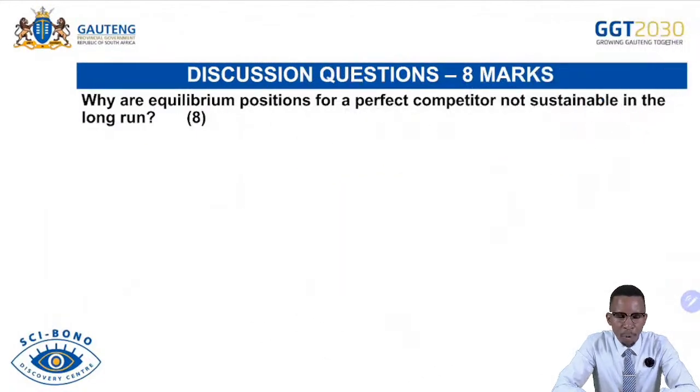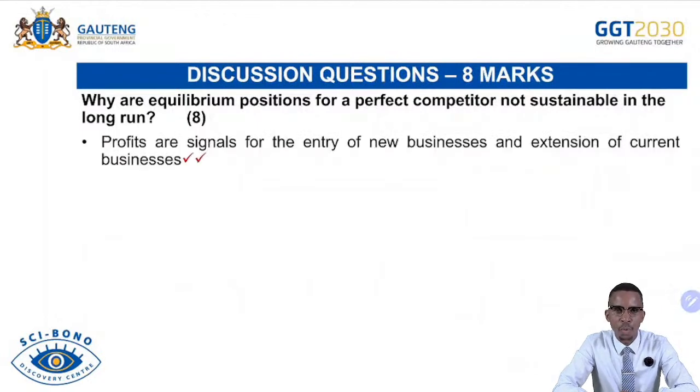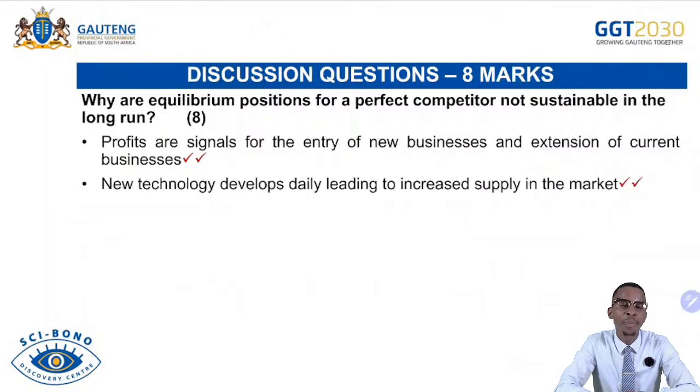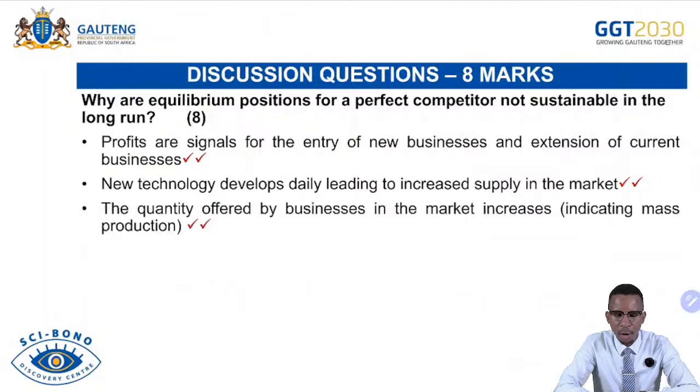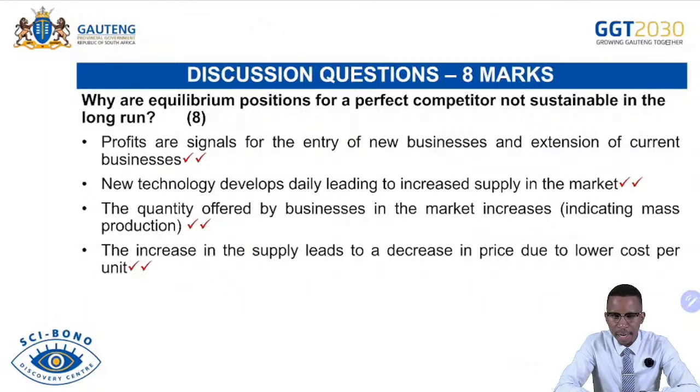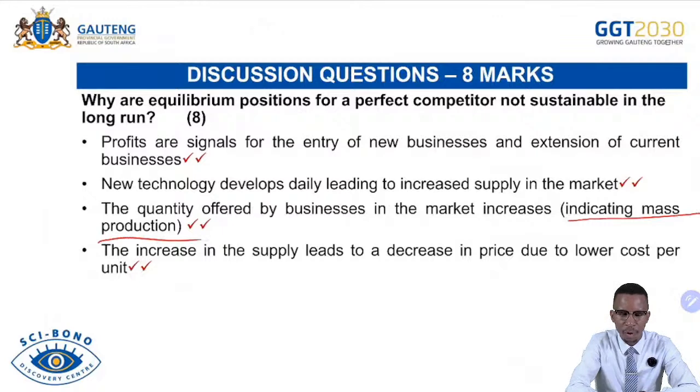And then, why is the equilibrium position for the perfect competitor not sustainable in the long run? So let's check. Profits are signals for the entry of new businesses and extension of current businesses. Remember, if businesses are enjoying profits, that will attract more businesses to enter and compete in the market. And then new technology develops daily, leading to an increase in supply in the market. So the quantity offered by businesses in the market increases, indicating mass production. And then the increase in the supply leads to a decrease in price due to lower cost per unit because of the mass production above. So that will push prices down.